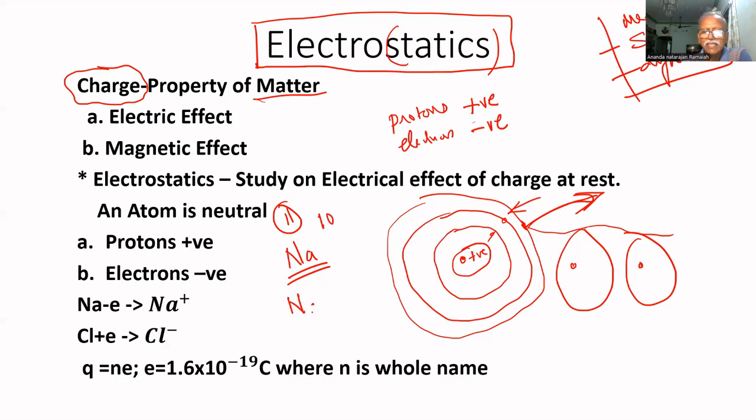Therefore, we can call it Na plus. Why? Na has equal positive and negative charges, but now negative is in deficit. The electron is absent, so the proton charge is more than the electron charge. That's why it is positive, Na plus.